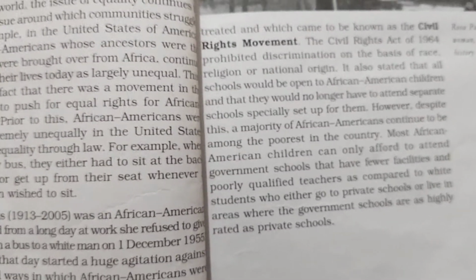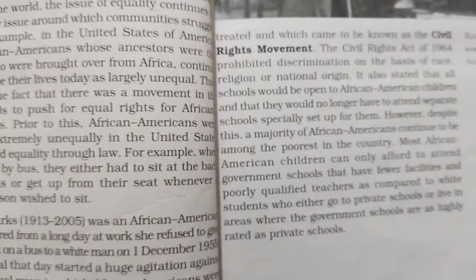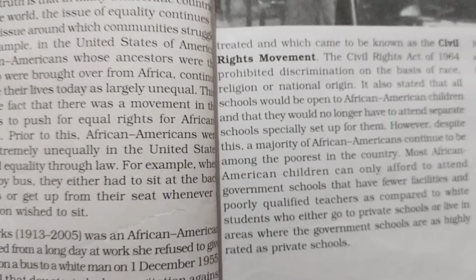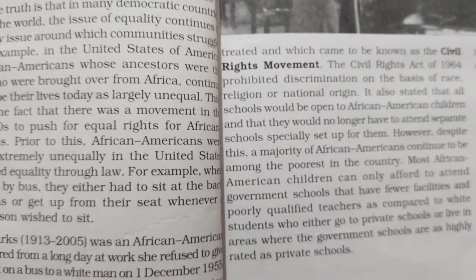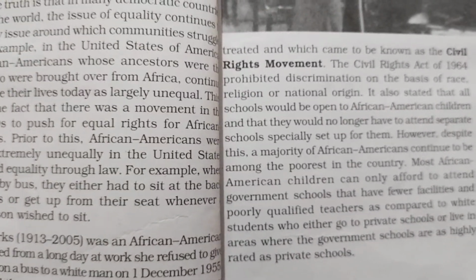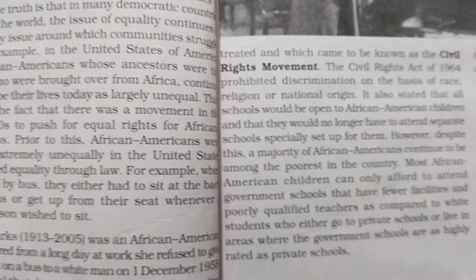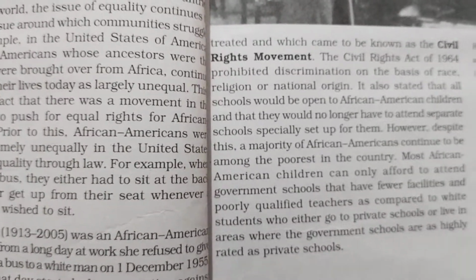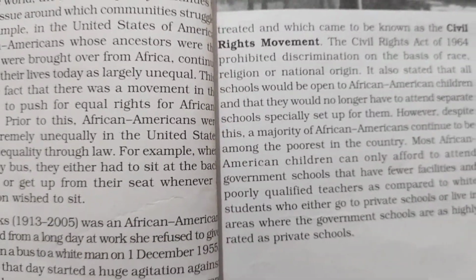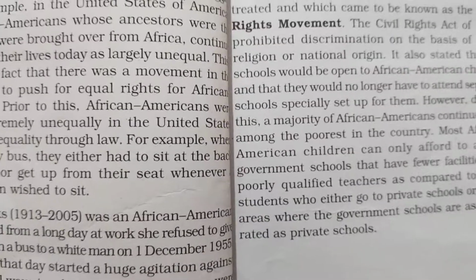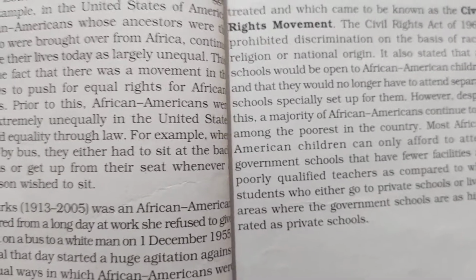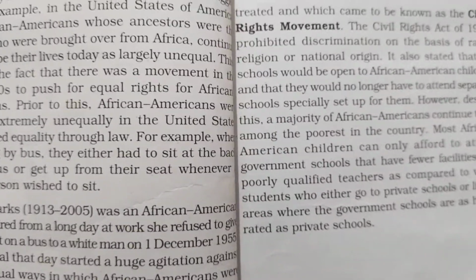And one thing, those children didn't have the facilities. They didn't have the proper facilities, and they didn't have the money to afford to attend schools like private schools. And there were no efficient teachers to teach them, so they had poorly qualified teachers. So when we compare to the white student schools, it was very low. The education level was very low. For example, as we are studying in a CBSE school, there are so many schools like metric and whatever else.